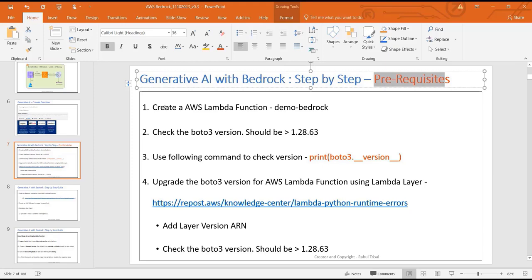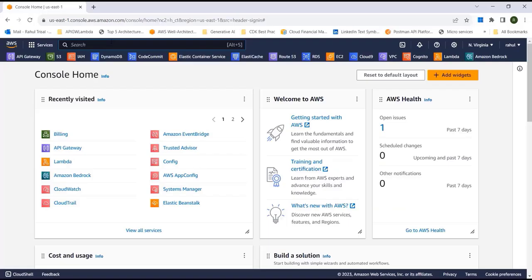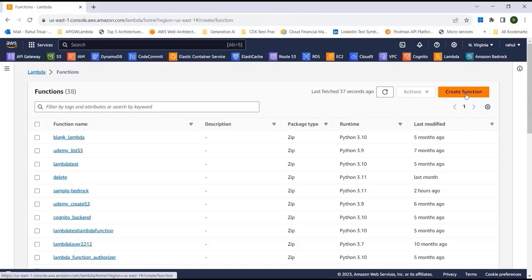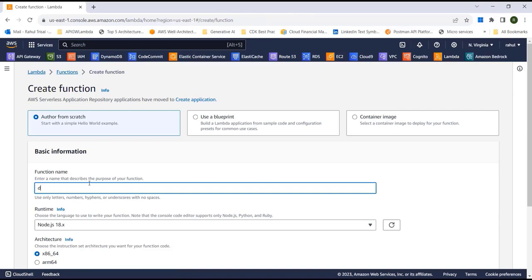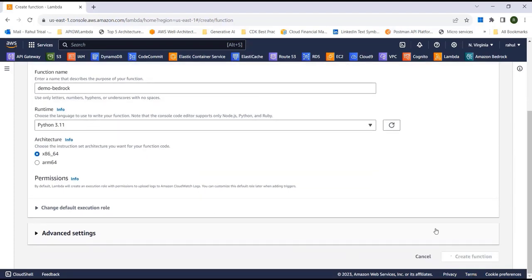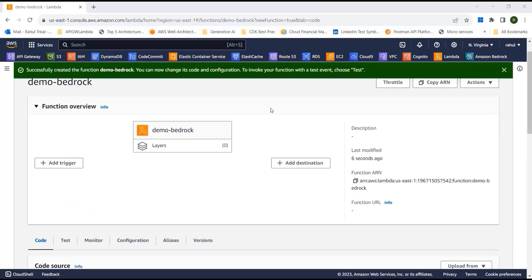The first thing we're going to do is create an AWS Lambda function. I'm on the AWS console, so I'll search for Lambda. I'll click on create function and call it demo Bedrock. For runtime, I'm going to select Python 3.11, which is the latest version, and then click on create function. Okay, now you can see our blank Lambda function has been created.